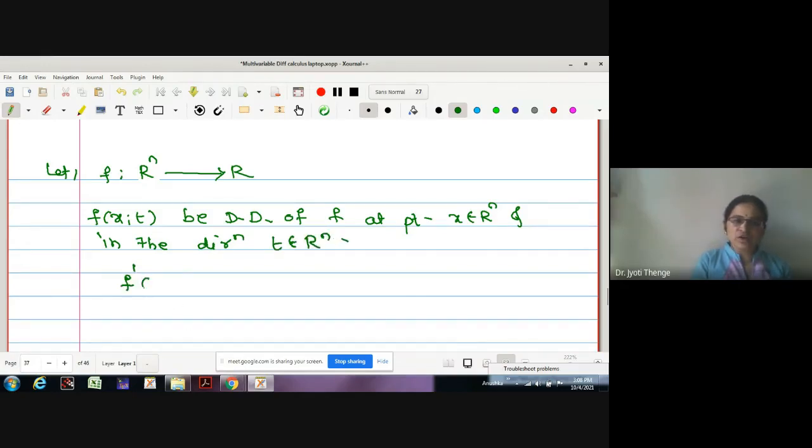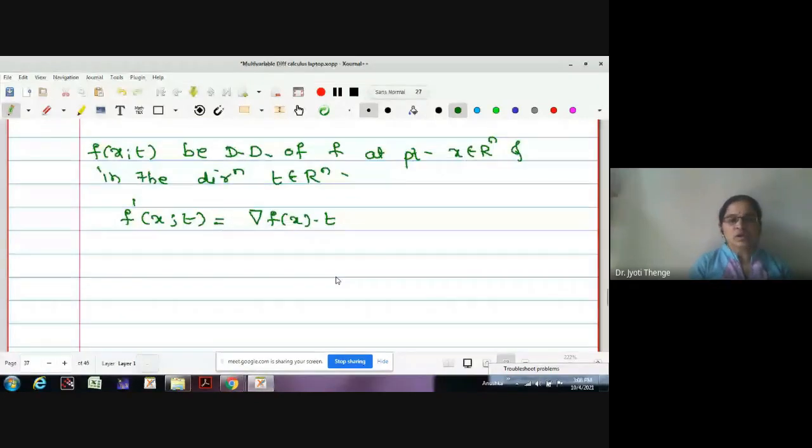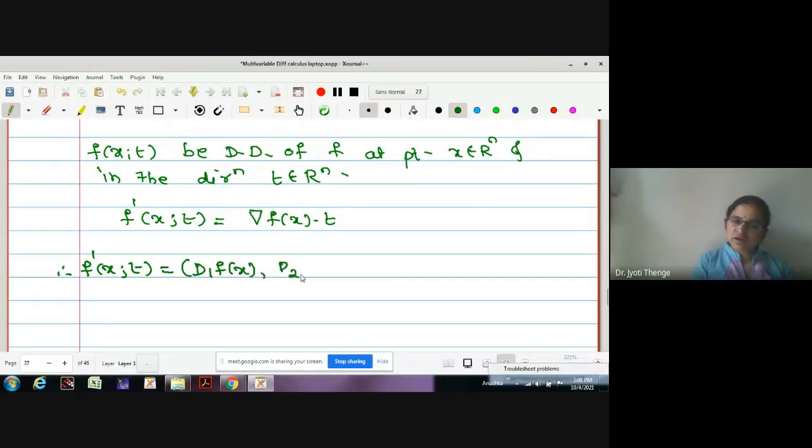And as it is a real valued function, how we were writing this? Is it del fx dot t? Correct, no? We have seen the examples also. This is del fx dot t. Now we will just try to elaborate this notation. I am going to write the expression for del fx. What is del fx? Is it d1 fx, d2 fx, all partial derivatives of f, no? Up to dn fx.